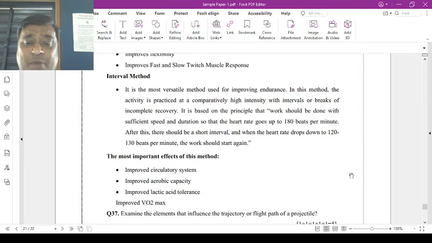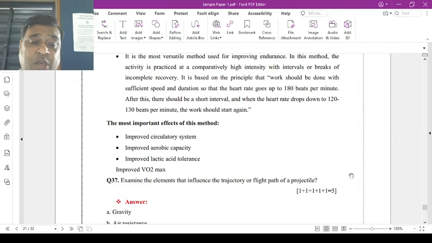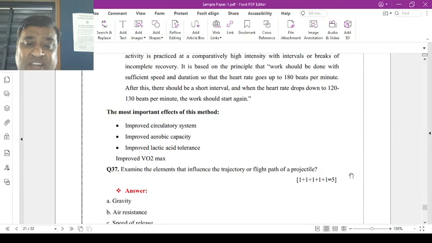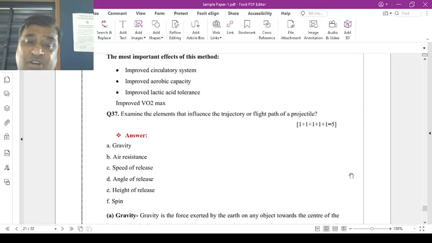Interval training method: improper recovery is what it is called, where a child, after improper recovery, comes again from their training. Now the work can be sufficient, and the speed and duration are such that the heart rate goes up to 180 beats per minute. This is the last stage of the beats per minute. After that, the heartbeat comes down to 120 to 130, and they work again. They will start again. What are the most important factors? Improves the circulatory system, improves aerobic capacity, improves lactic acid tolerance, and improves volume of oxygen.